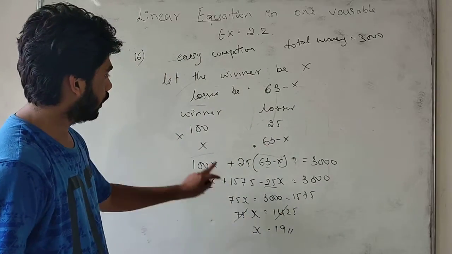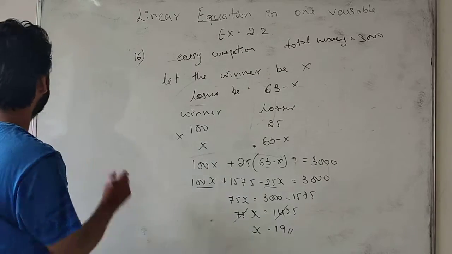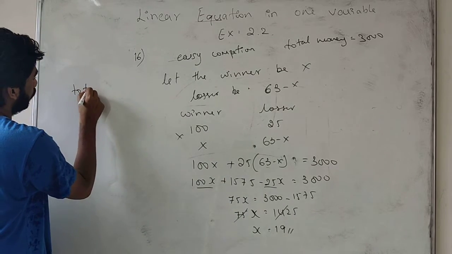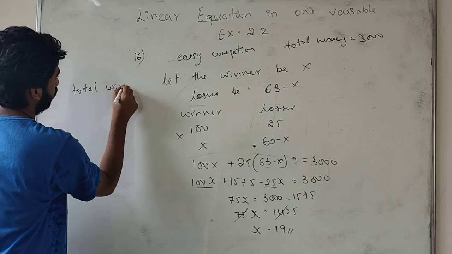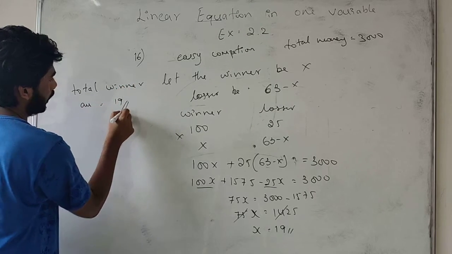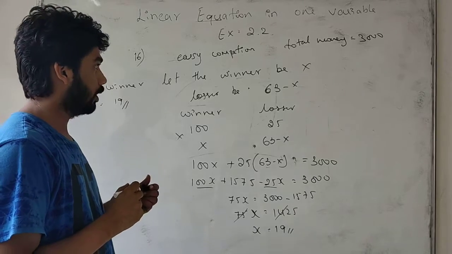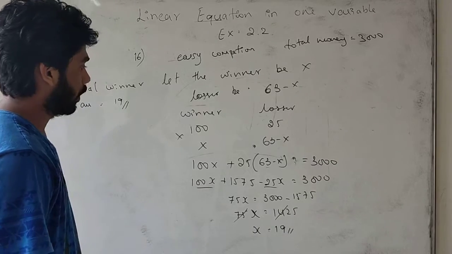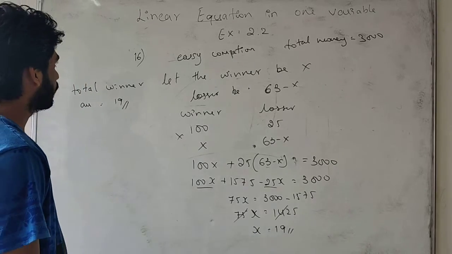The total number of winners is x, so the total winners are 19, and each of them will get 100 rupees. Please note it down.